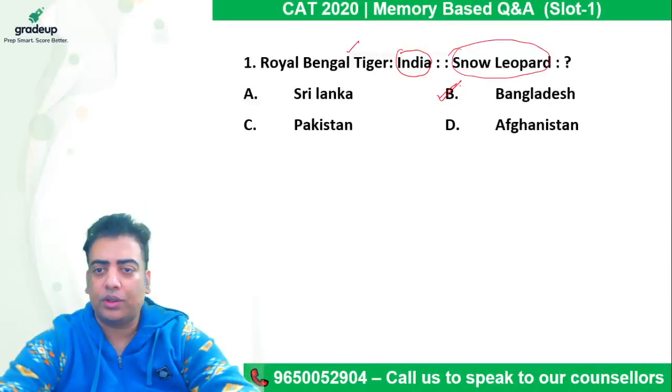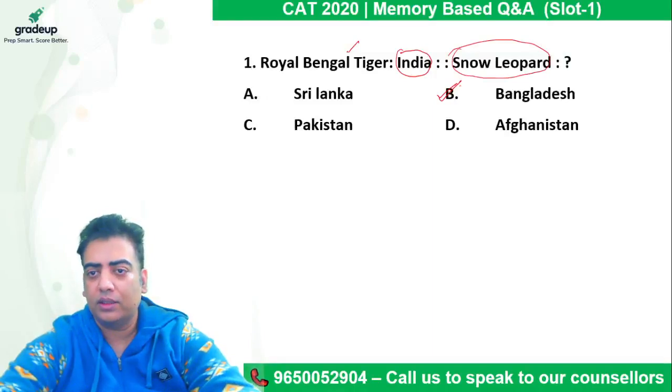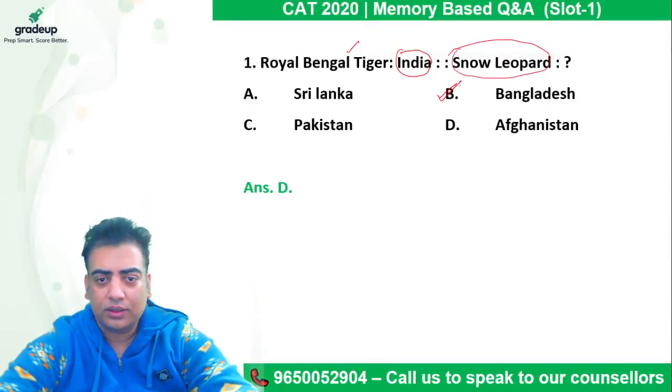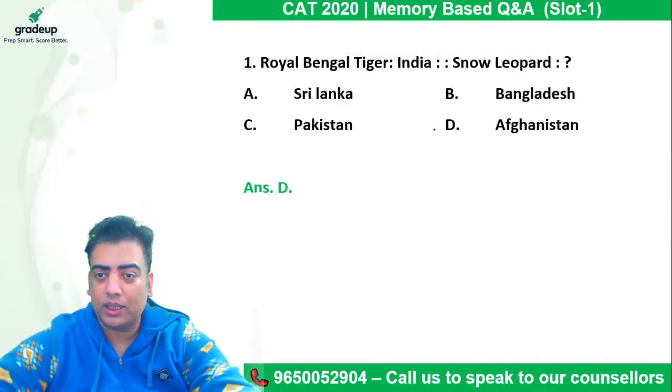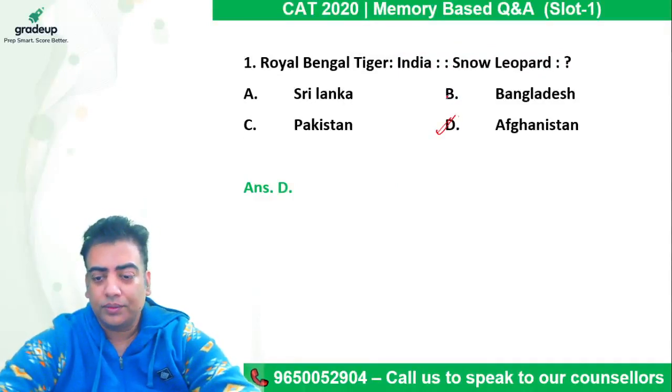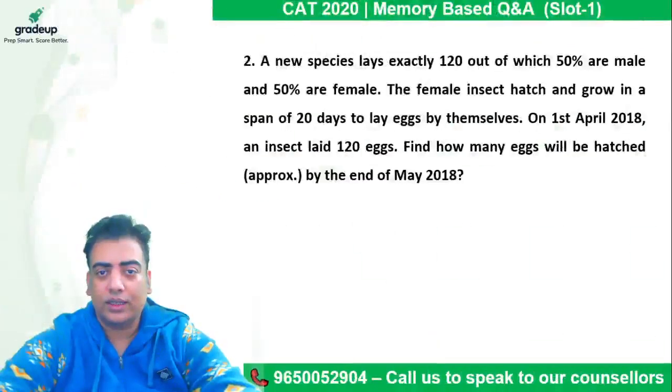So it is a question based on analogy. We need to build the relation between the first two, and the very same relation should be true between the second and third. Okay, let's move on. Afghanistan. I think Bangladesh is the only country where snow leopards are found. Right? Okay, Afghanistan is the only country where snow leopards are found. So my mistake, guys. Answer is Afghanistan. Okay, let's move on to the second.